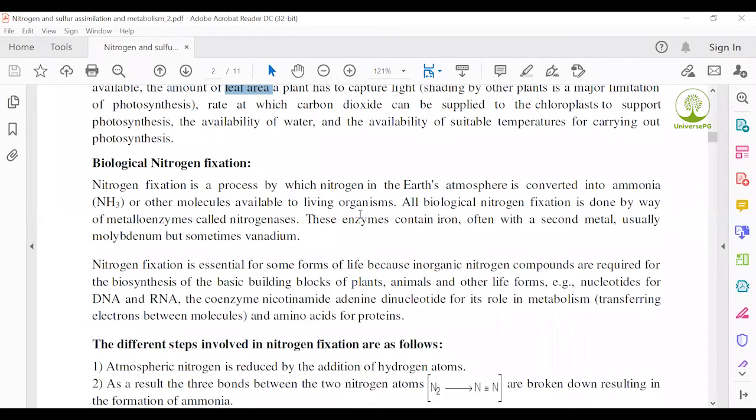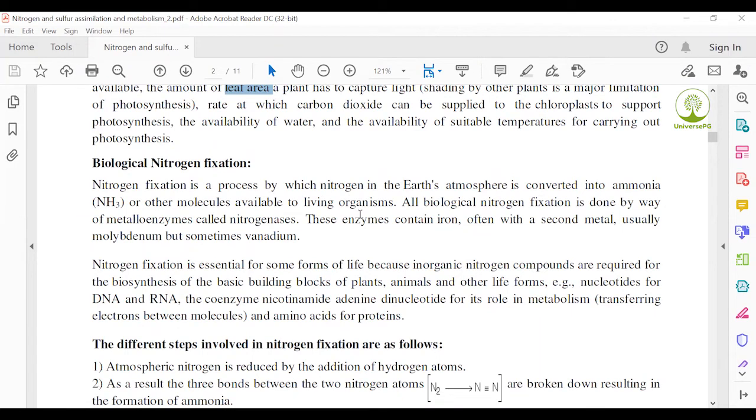All biological nitrogen fixation is done by way of a metalloenzyme called nitrogenase. So we know the nitrogenase enzyme generally acts on biological nitrogen fixation. The enzymes contain iron, often with a second metal, usually molybdenum, but sometimes vanadium.